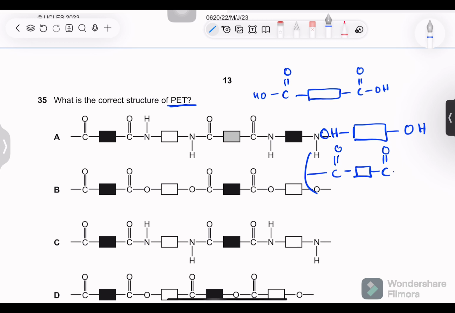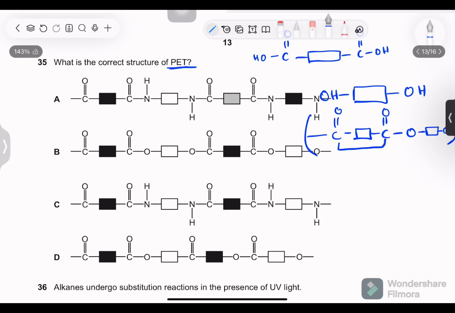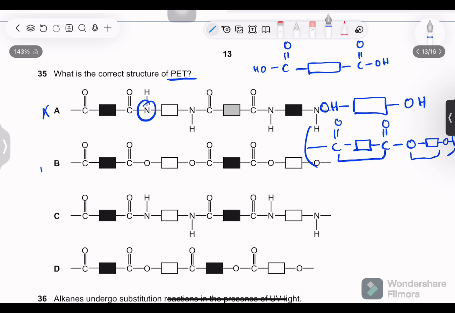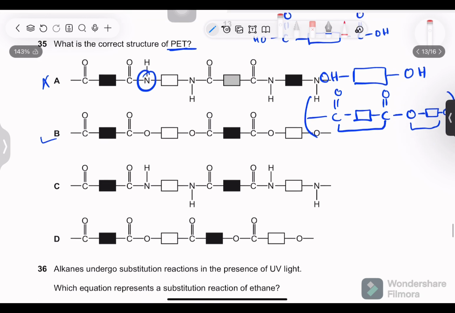So this will join with the O of the alcohol, which will then join to its carbon chain, which will then join to another O, which will continue on further. Okay, so two carbons on either side, one carbon on either side, and one oxygen on either side. Carbon should have a double bond. So option A is straight away incorrect. Where did this nitrogen come from? Option B seems to be correct as yes, this is present. Oxygen is present like the way it should be. Okay, so yes, let's look at other options. Another amine. They know you will confuse this with nylon. That's why they're giving you this.